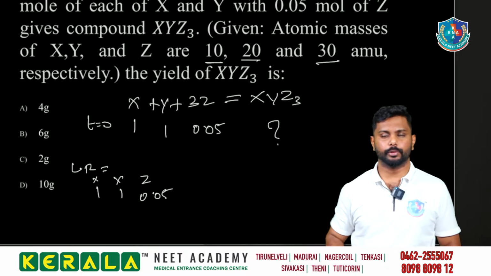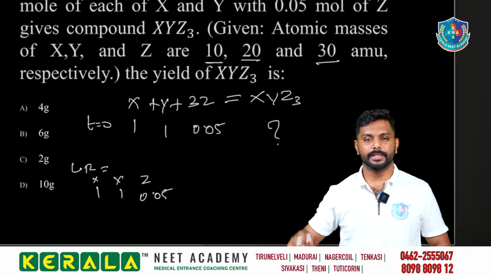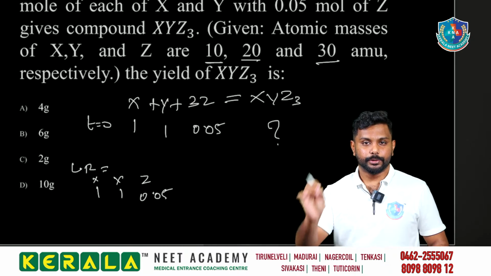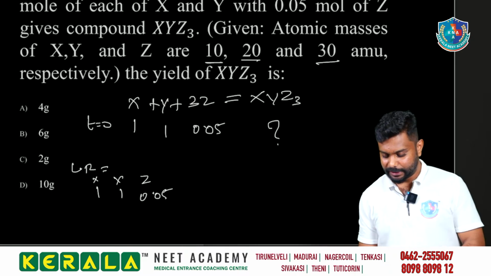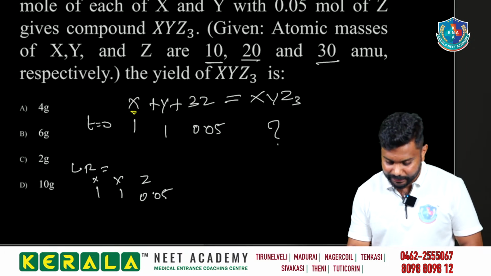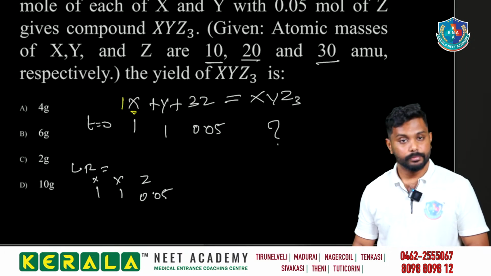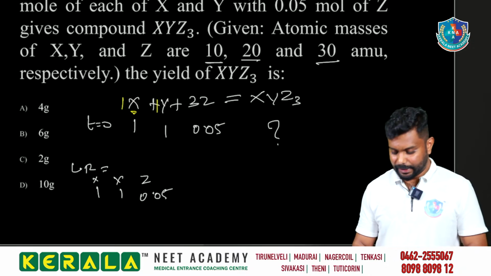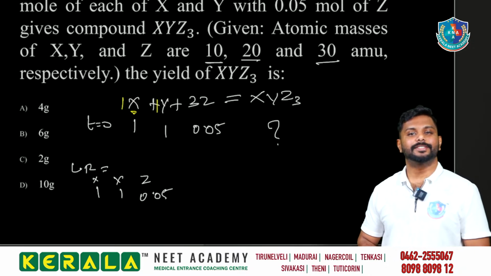What is this stoichiometric coefficient? It is from our equation. So for x we have 1, for y we have 1, and for z we have 3, right?